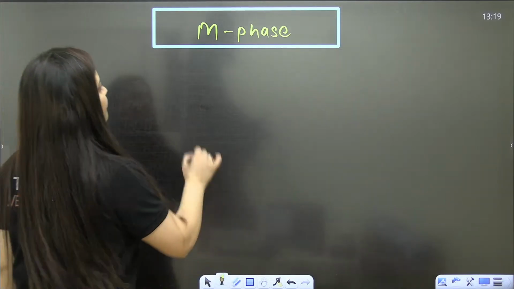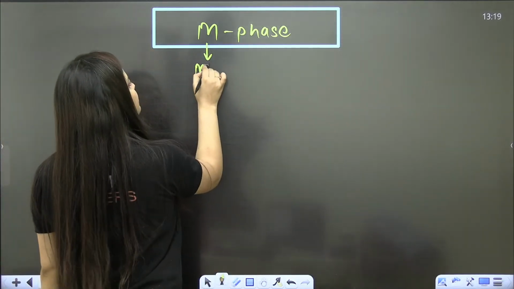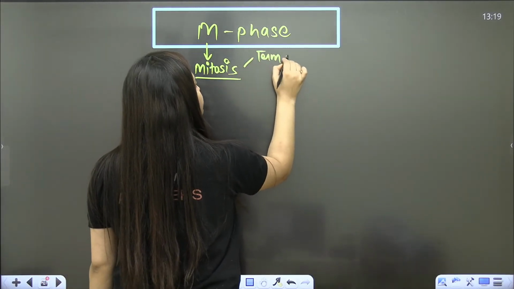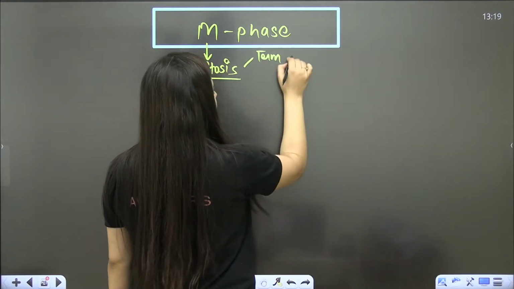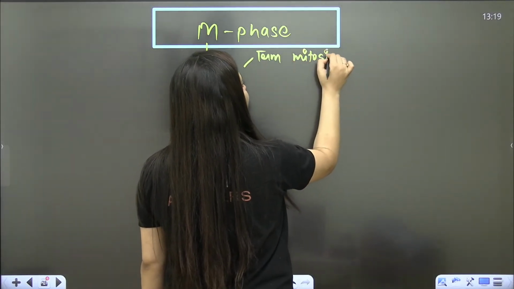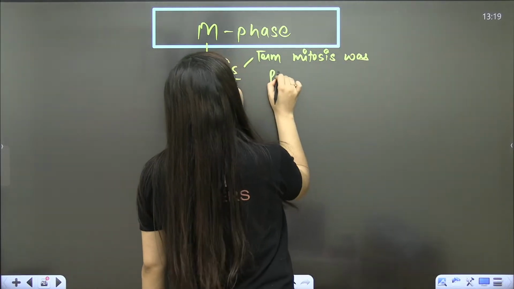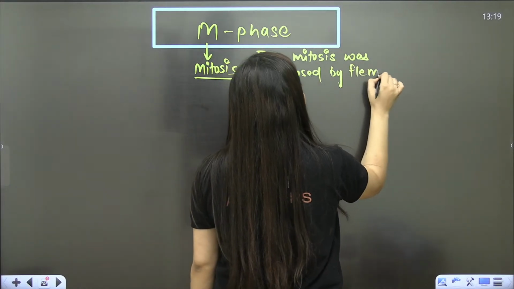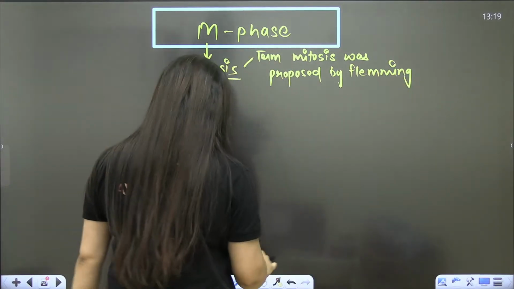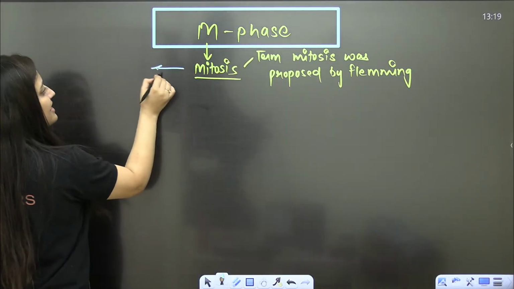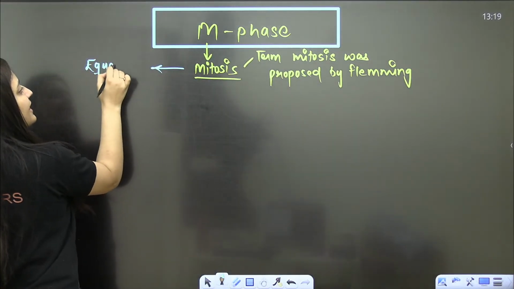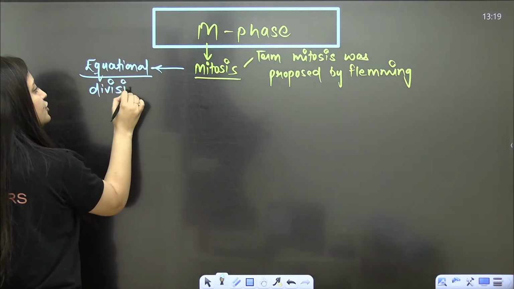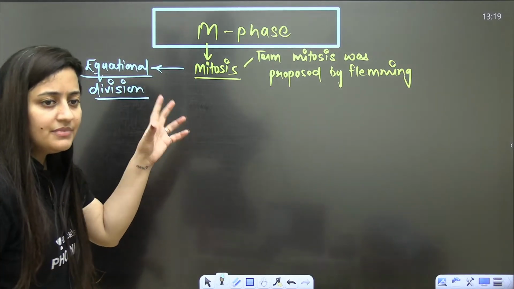So, M phase. As I said, M here is mitosis, and the term mitosis was proposed by Fleming. That's what you need to keep in your mind. Right, so it is mitosis, and what is the other word that we use here? It is the equational division. Understood? Now, what's the meaning of equational division?